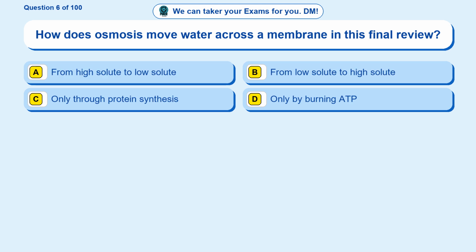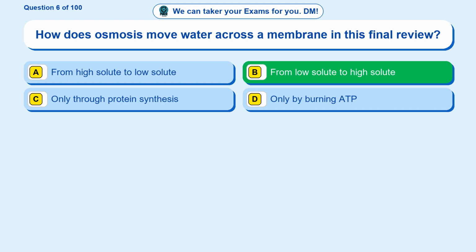Question 6. How does osmosis move water across a membrane in this final review? Option A, from high solute to low solute. Option B, from low solute to high solute. Option C, only through protein synthesis. Option D, only by burning ATP.